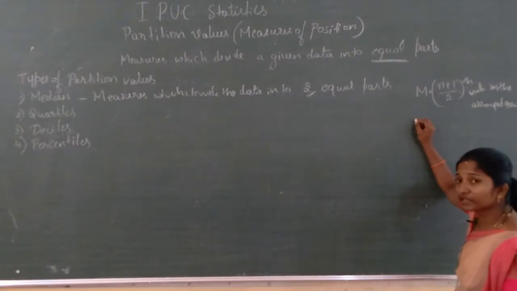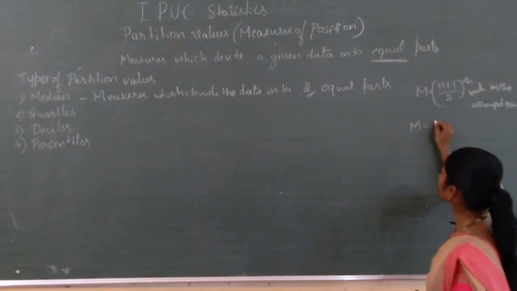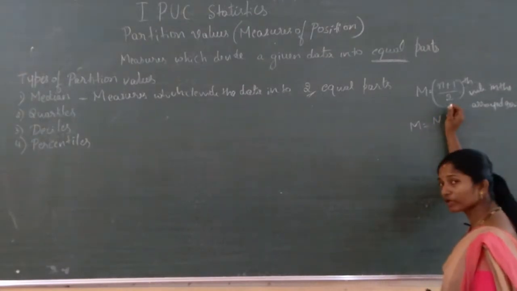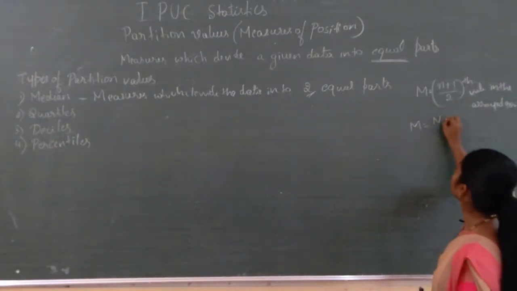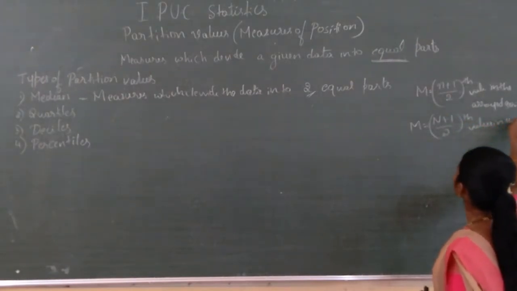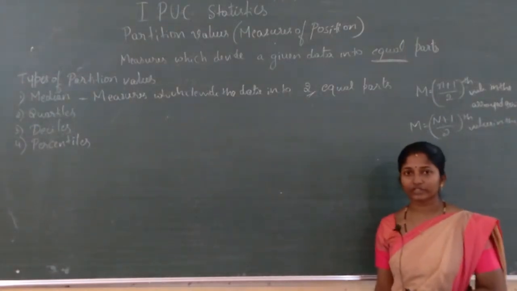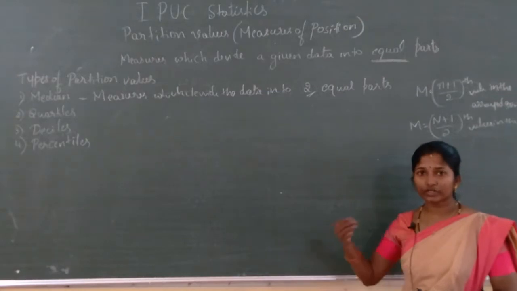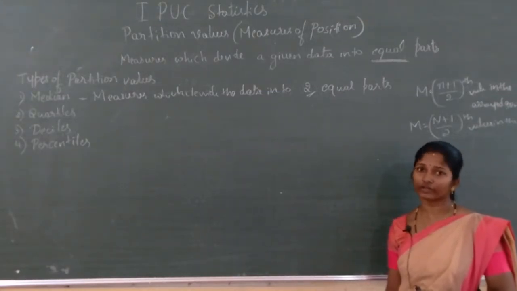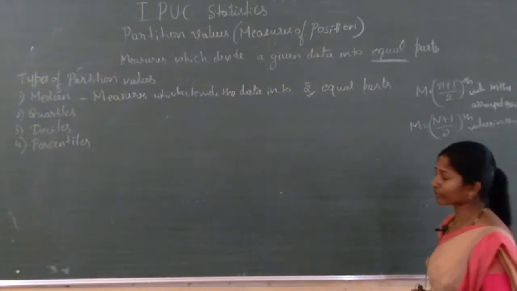For the discrete frequency distribution, the median is equal to the (N plus 1) divided by 2 th value, where instead of small n we write capital N, in the arrayed series. First you have to arrange the given data order-wise, afterwards apply this formula.